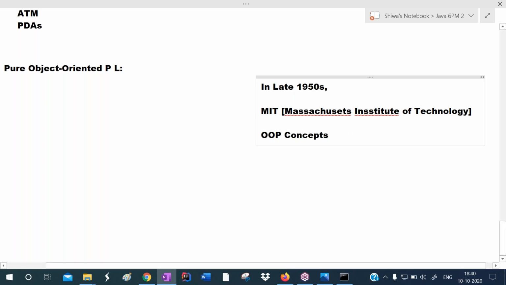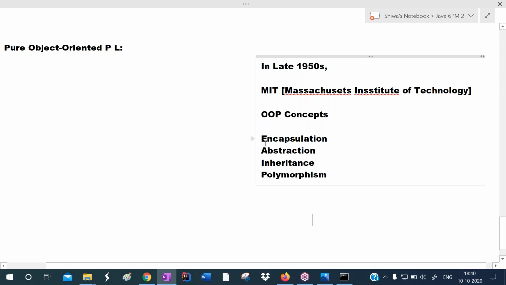They did research and introduced some object-oriented programming concepts. So what are the major concepts here? The major concepts are encapsulation, abstraction, inheritance, and polymorphism. If any language supports these four concepts, encapsulation, abstraction, inheritance, and polymorphism, that language is called an object oriented programming language.